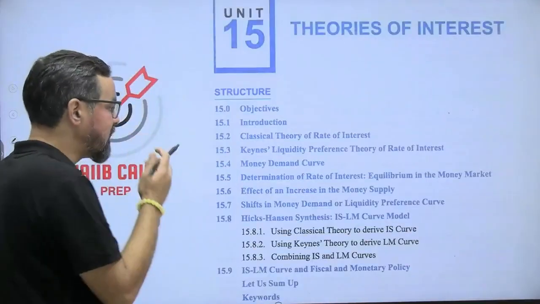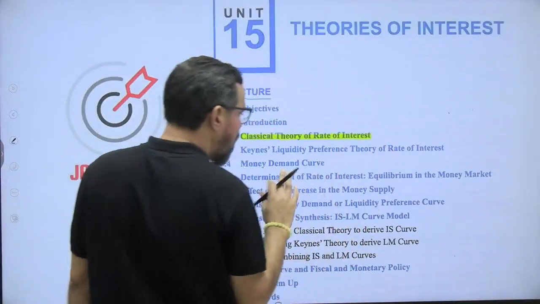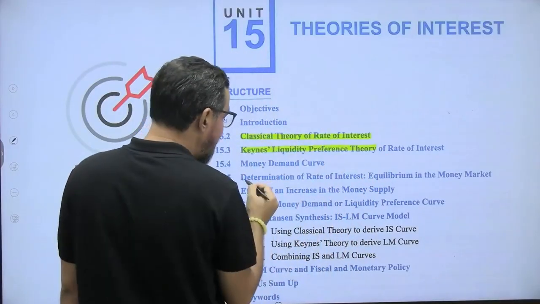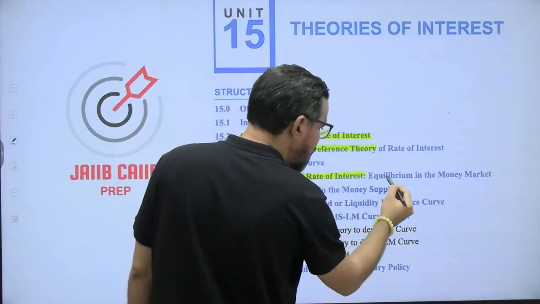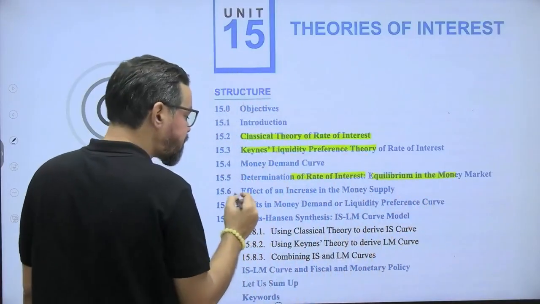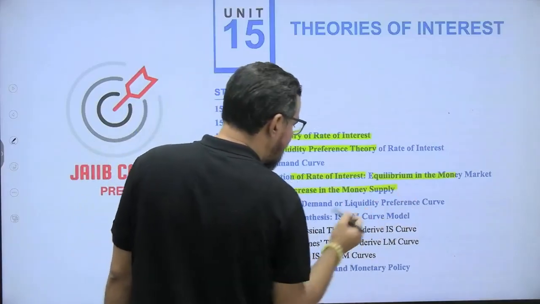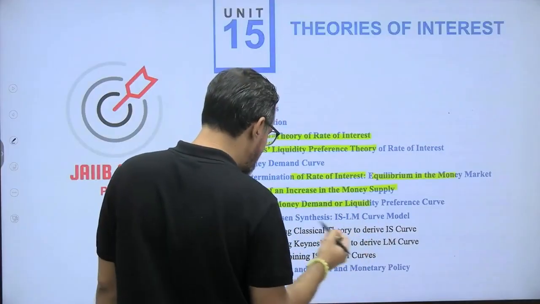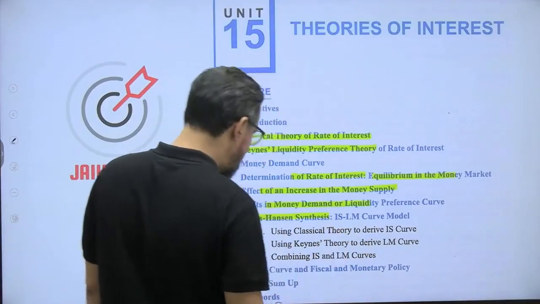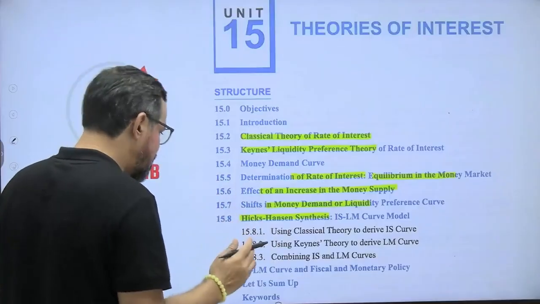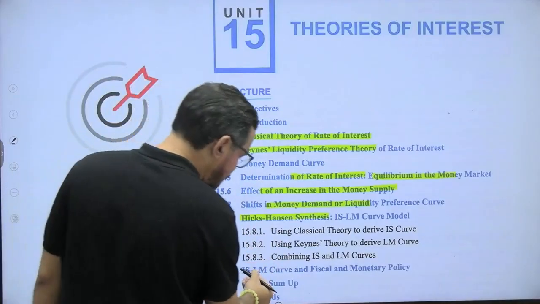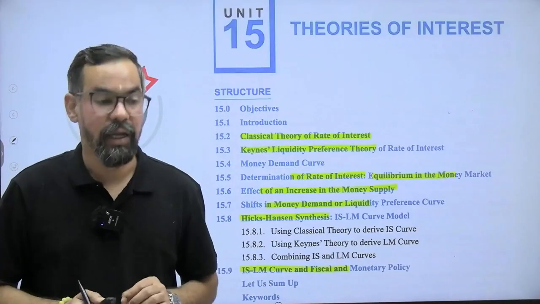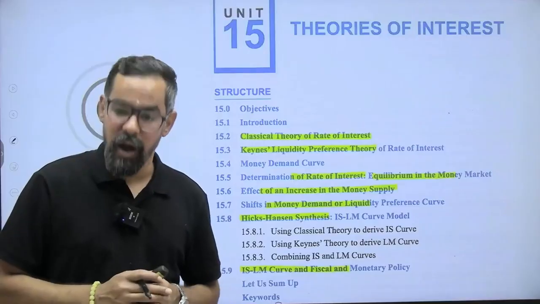And these are the areas. Okay? So classical theory of rate of interest and Keynes liquidity preference theory, both are very important. Then determination of rate of interest, equilibrium in the money market, effect of increase in the money supply. Then shift in money demand or liquidity preference curve. Hicks and Hansen synthesis, also known as IS and LM curve for goods and money market. IS and LM curve and fiscal and monetary policy. So these are the subtopics which are generally part of this particular topic.